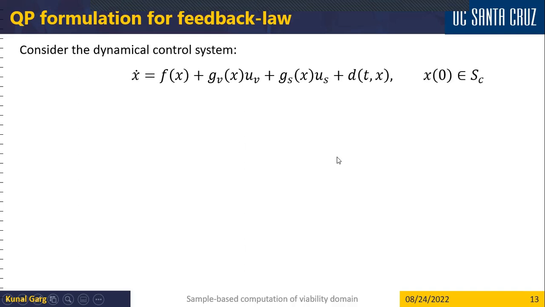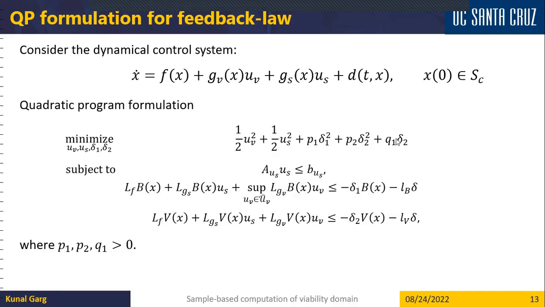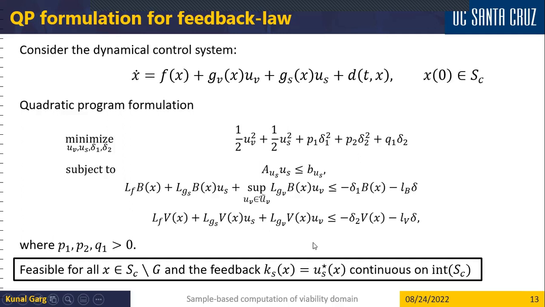Again, our control-affine system, and this is our QP, where the first constraint is the input constraint for the secure input. The second inequality is the secure barrier function inequality. And the third inequality is the Lyapunov function condition for the performance criteria. Using our algorithm, we compute this parameter C, and we can show that in this particular set, which is essentially the safe set, this QP is always going to be feasible. And the feedback designed as the optimal solution of this QP is continuous.